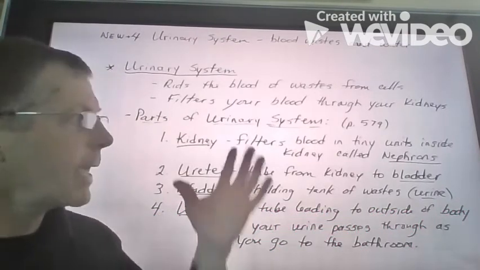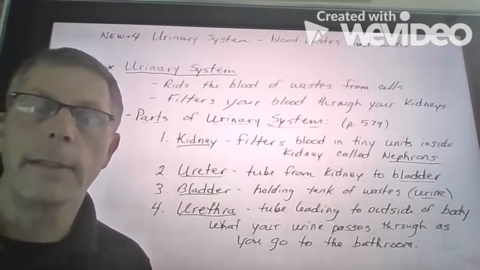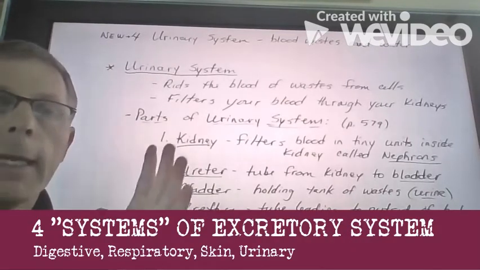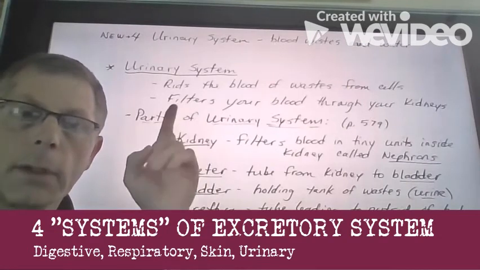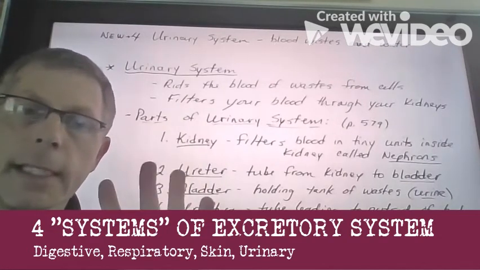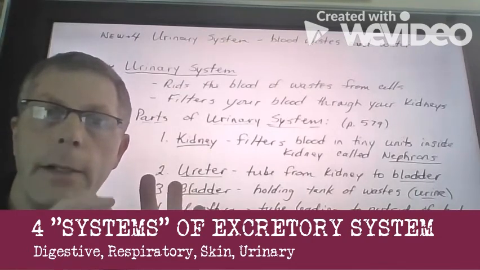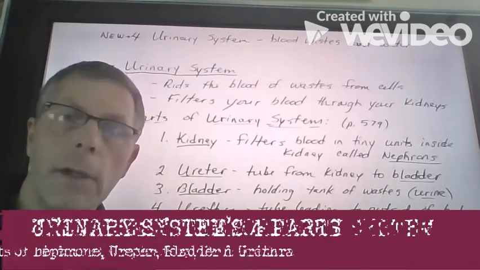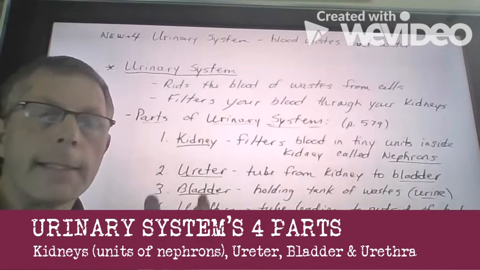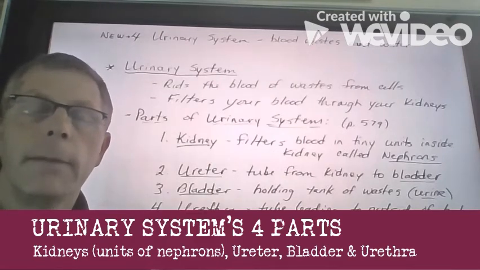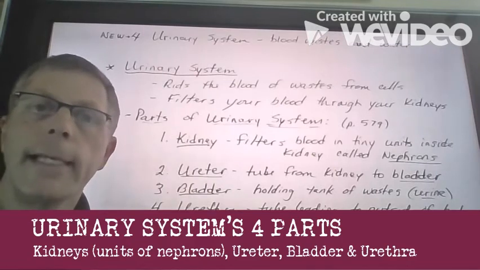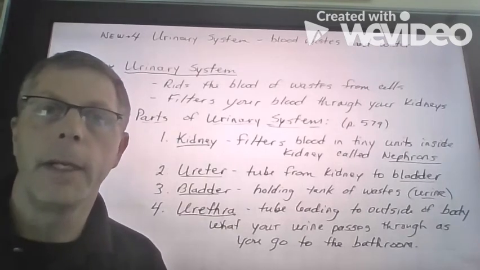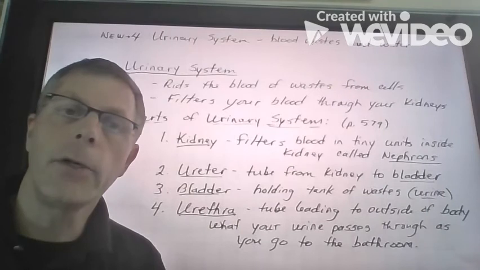It's that simple. That's how simple our excretory system is. The most important parts to remember, as we showed earlier in the notes, are that our excretory system consists of four other systems within our body: our digestive, our respiratory, our skin, and now this new one called the urinary system. Our urinary system is basically our kidney, urethra, bladder, and ureter. And within the kidney, the filtering units are called nephrons. Those are the big words and the big things that we need to take away from this section of the chapter.